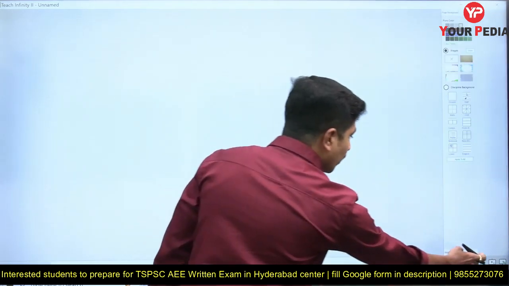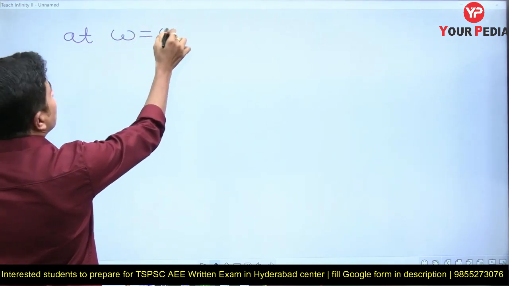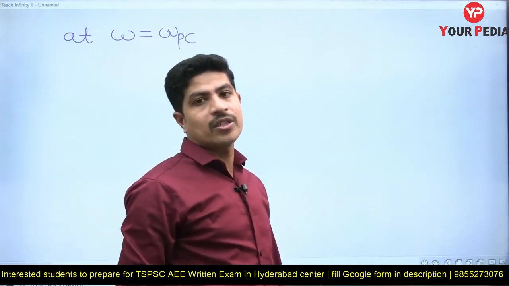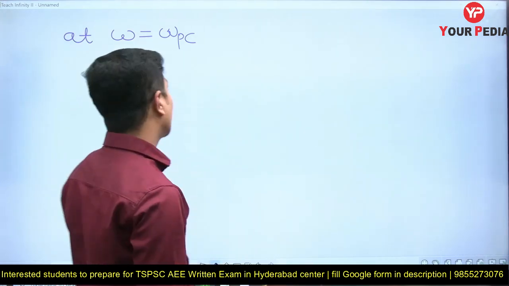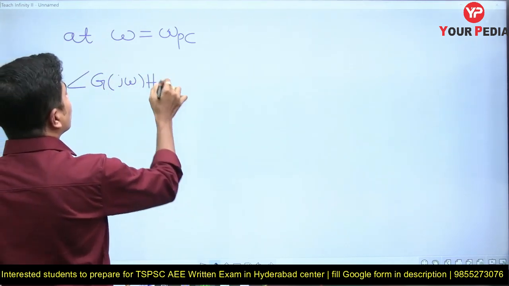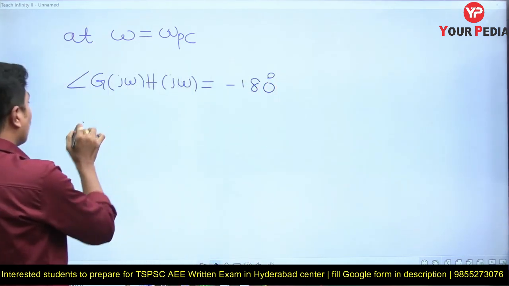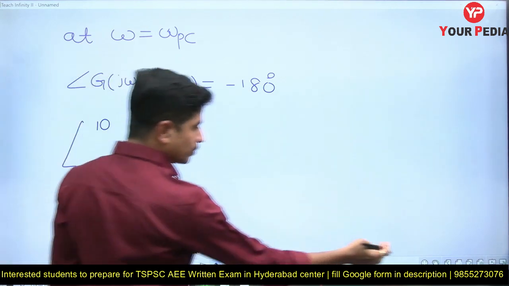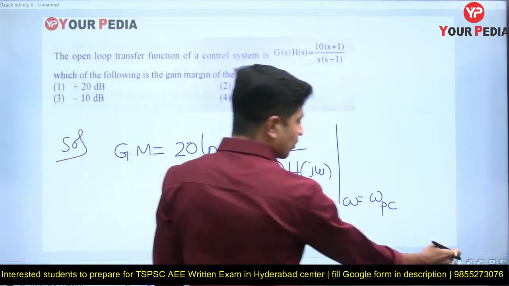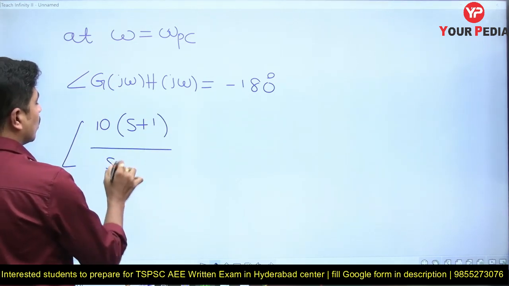How to find the phase crossover frequency, let me tell you. At omega equal to omega pc, from the definition itself, it is the frequency at which the angle of the transfer function is equal to minus 180 degrees. That is, the angle of G(j omega)H(j omega) is minus 180 degrees. Now, what is the transfer function? It is 10(s+1) divided by s(s-1).